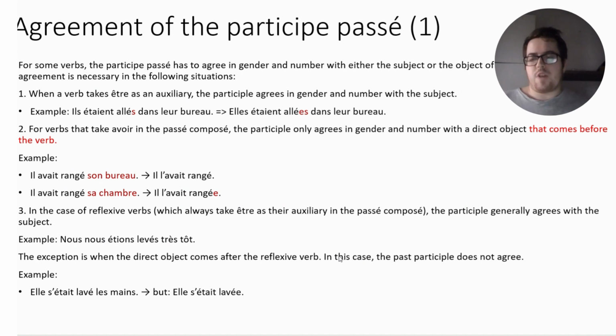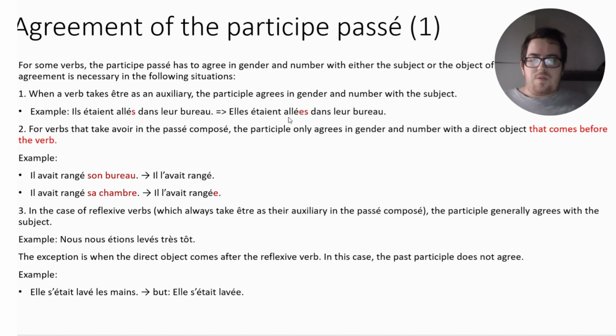So basically, for every verb of movement that you may have, or every reflexive verb, and the same rules also apply to the passé composé, you would have to agree on gender and number. So, for example, if I say something like ils étaient allés dans leur bureau, I would add an s after the past participle of the verb aller in this case.